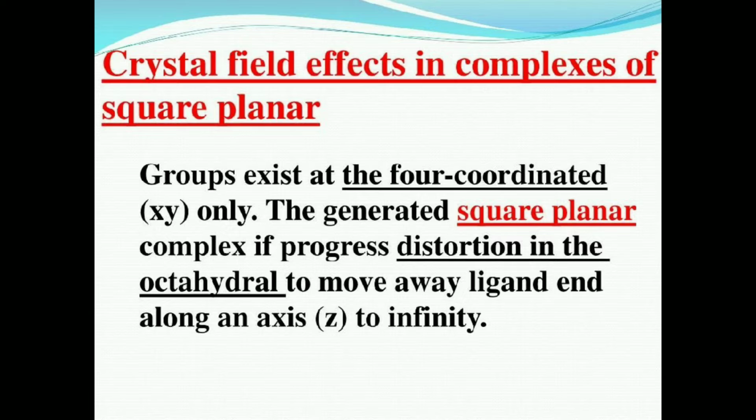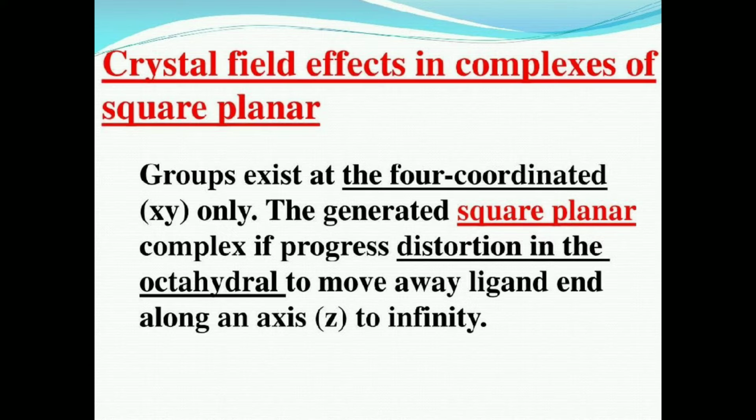This approach was found to be very successful, and since then CFT gained popularity. It soon became apparent that CFT is able to explain, in a semi-quantitative way, many known properties of coordination compounds. Some of the shortcomings of VBT are also overcome by CFT.